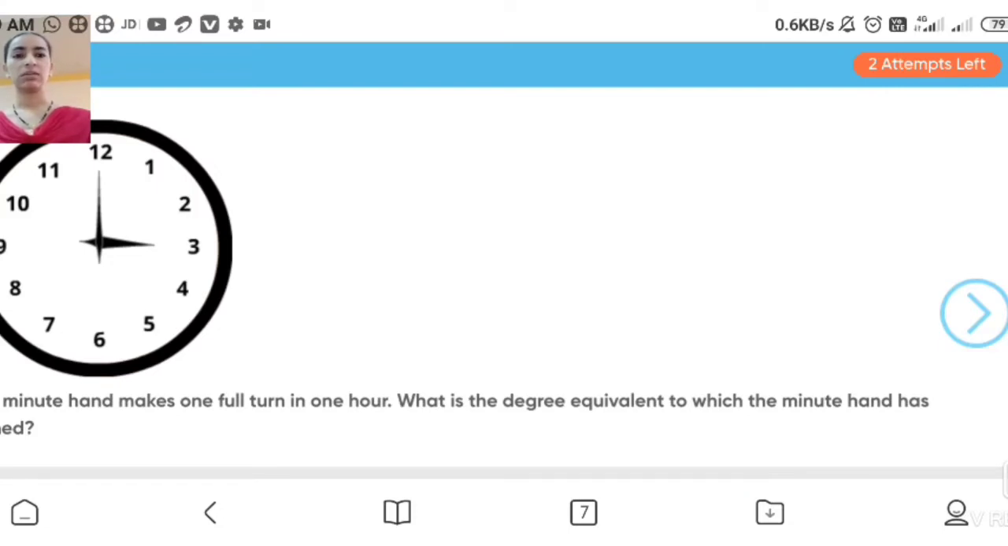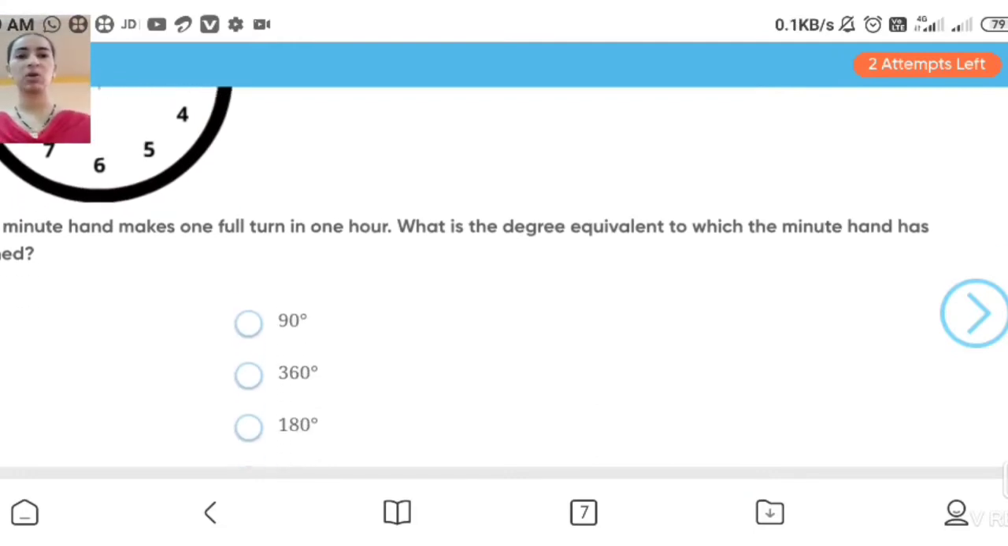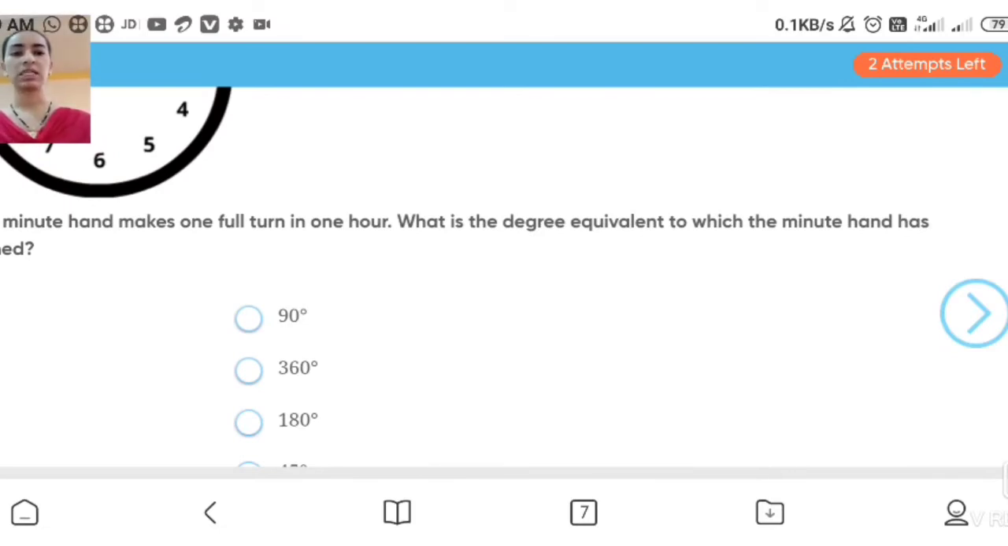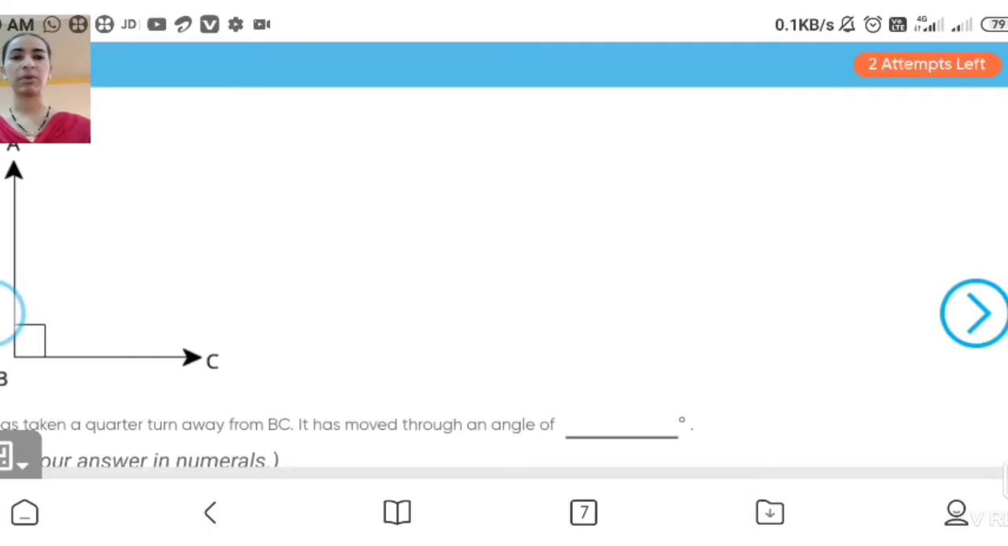Now see the first question on the screen. The minute hand makes one full turn in 1 hour. Now in 1 hour a minute hand completes one full turn. One full turn means 360 degrees. So what is the degree equivalent to which the minute hand has turned? The answer is 360 degrees, because in a full complete turn it makes an angle of 360 degrees. Do you understand this question? These are the questions that depend upon the angles.